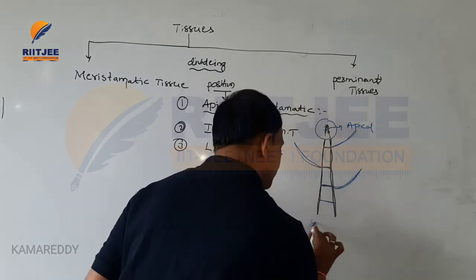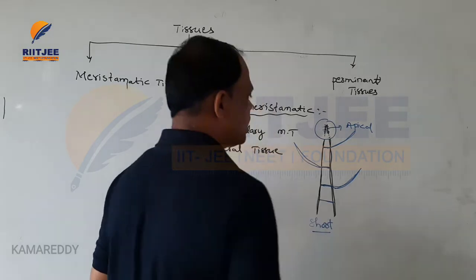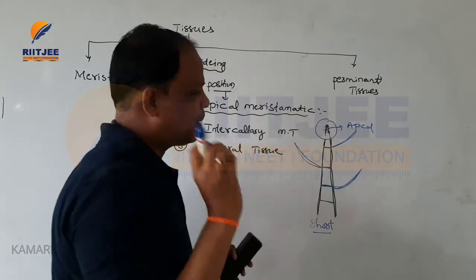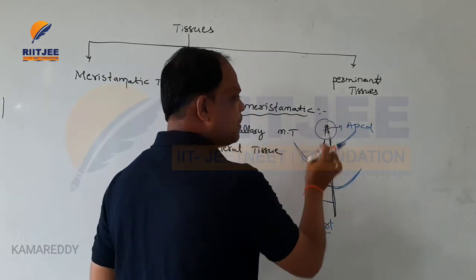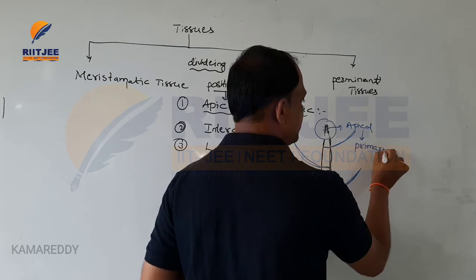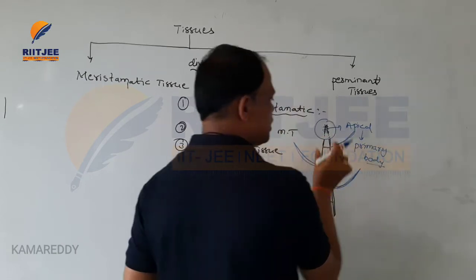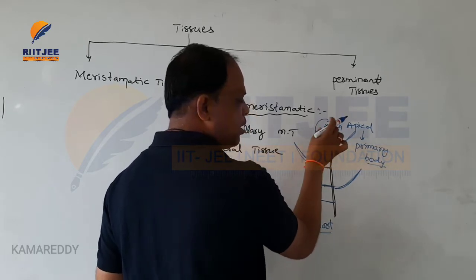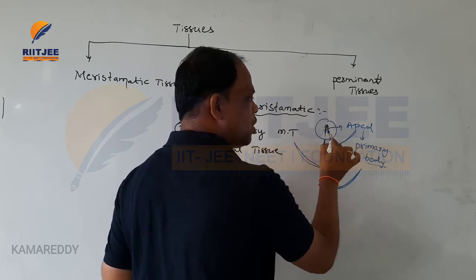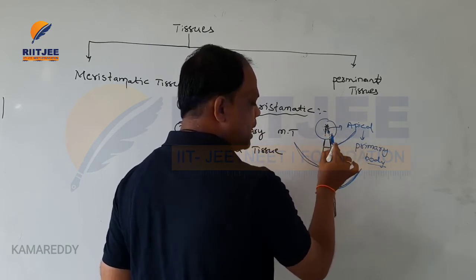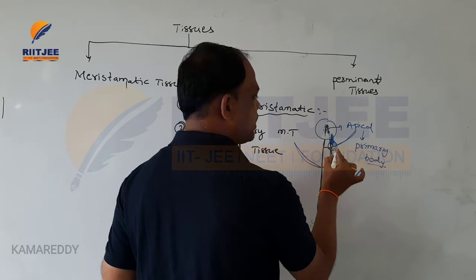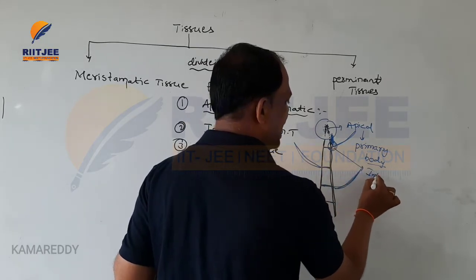This is the shoot system. So what happens here? The apical meristematic tissue has the ability to divide and develop the primary body. When the meristematic tissue divides, some of the cells move beneath these places, and at this place they can form some special tissues. This is called intercalary tissue.